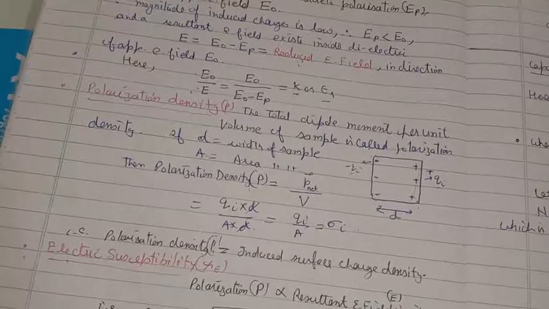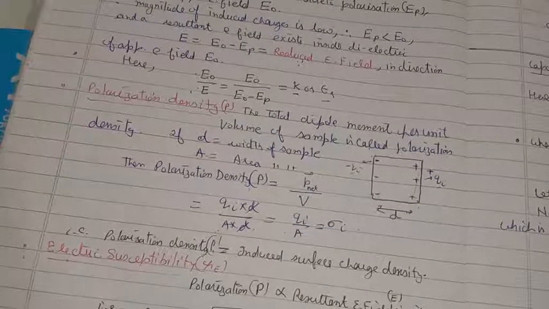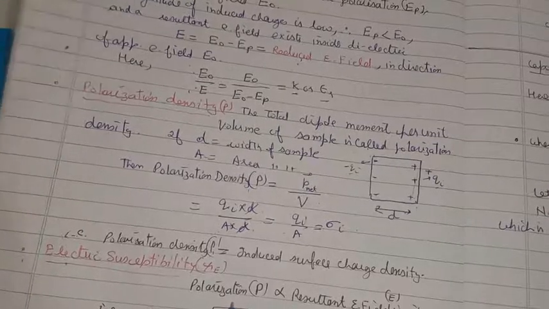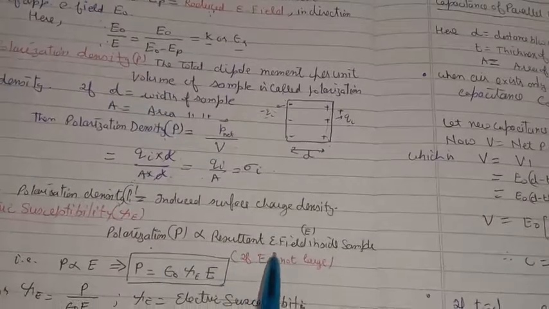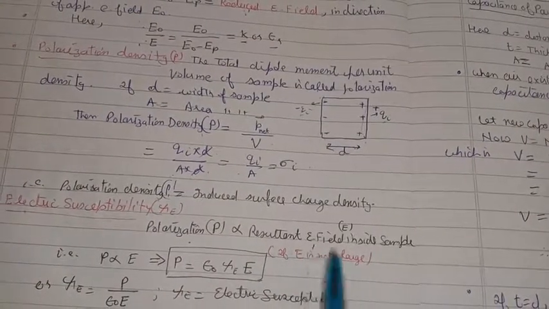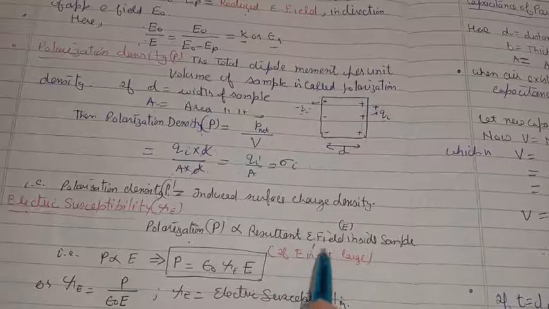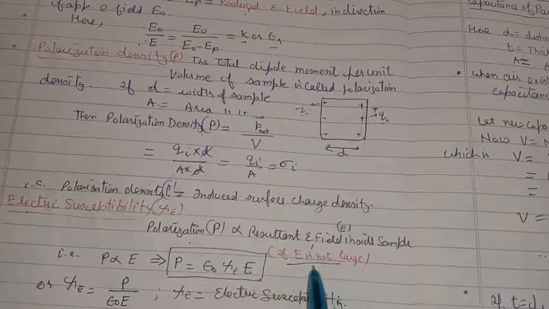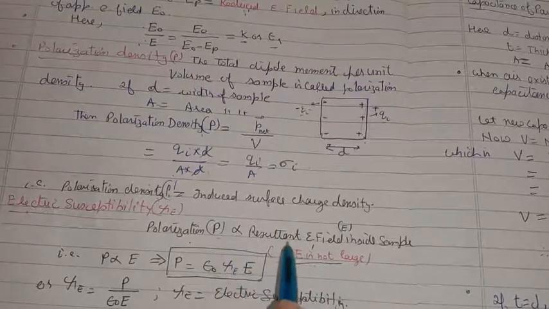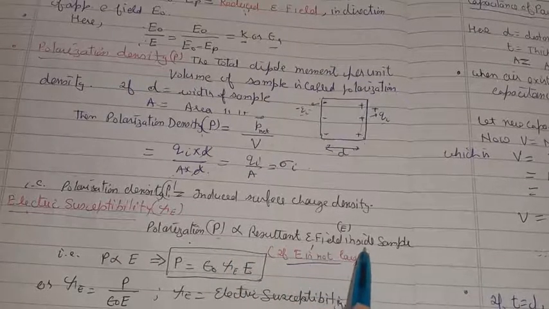Next important term, electric susceptibility. This polarization density P is directly proportional to the resultant electric field left inside the sample. If E is not large, under this condition that the reduced electric field is not large, then polarization is directly proportional to the resulting electric field inside the sample.